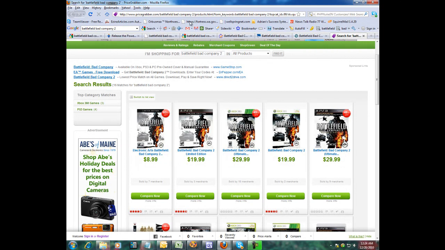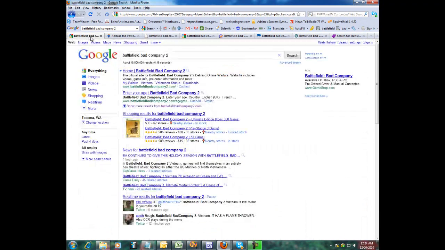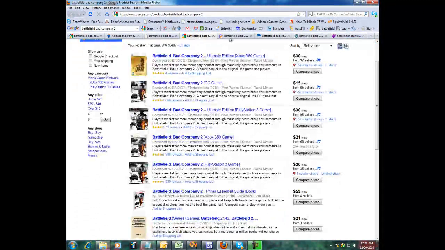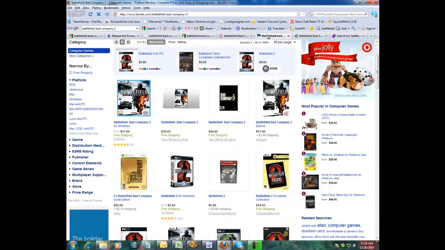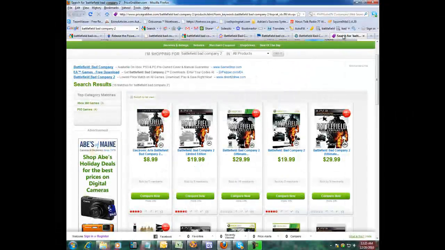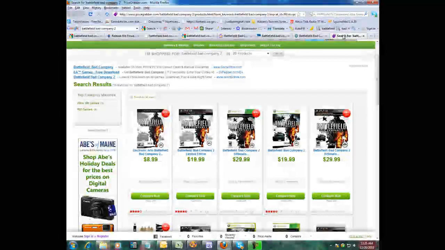All I did, to recap, is I went to my search engine, I typed what I was looking for, I went down here on this compare button and I hit compare. It popped up these different windows right here, and now with just a few clicks of the button I can quickly locate the lowest price online. This thing is very, very good. And I'll tell you why this is so good.